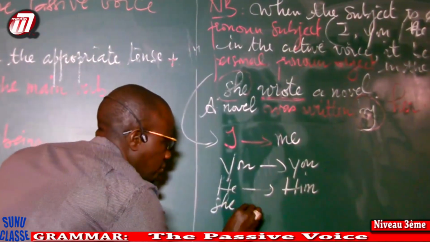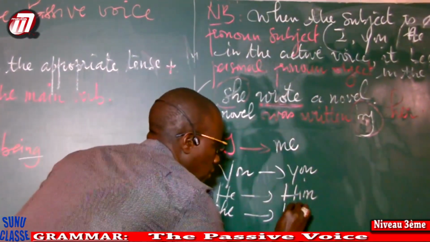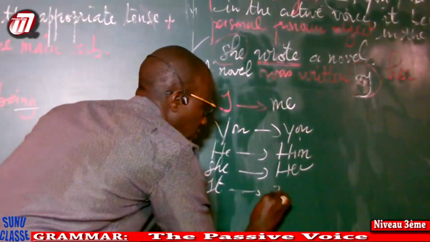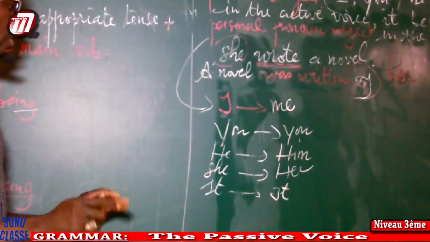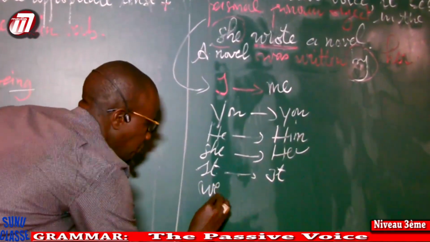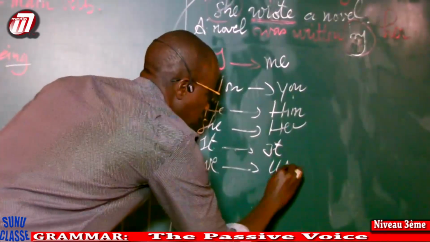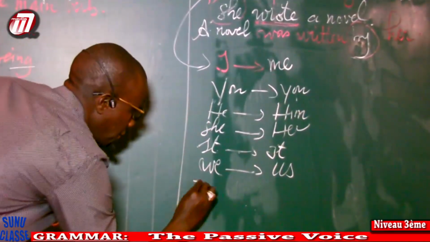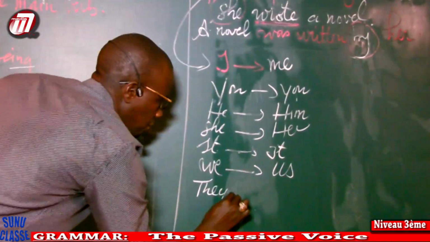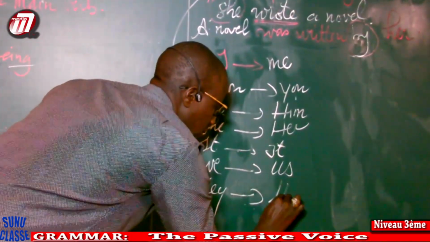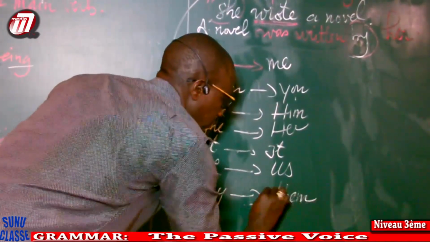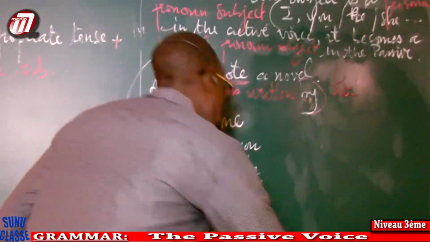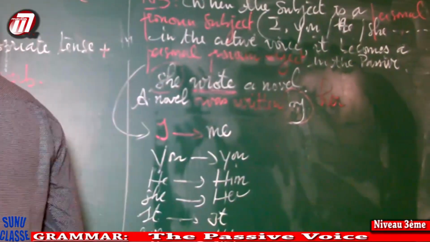She, her. It. We, us. You, and they becomes them.